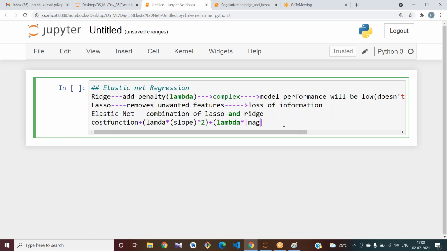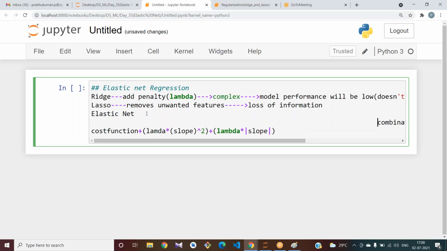I have written slope here, sorry, it should be the magnitude of slope.